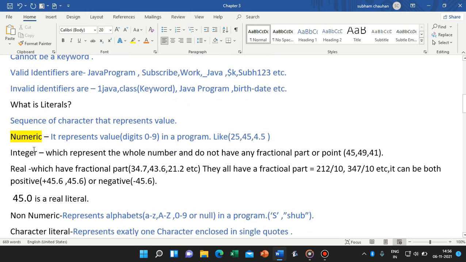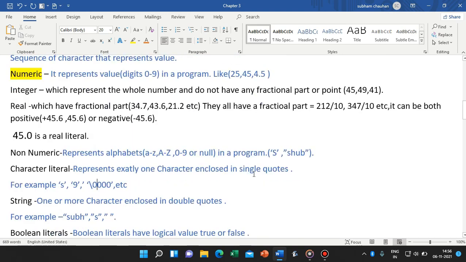Numeric literals can be divided into two parts, integer or real. An integer has no fractional part, they are whole numbers, like 45, 49, 41. These do not have any fractional part. They can be positive or negative, it doesn't matter. Real means having a fractional part, like 34.7 or 43.6, which we can also write as 212 divided by 10, that is 21.2.